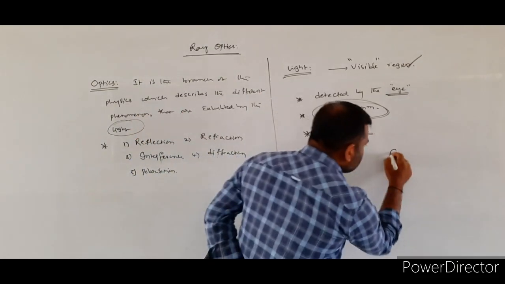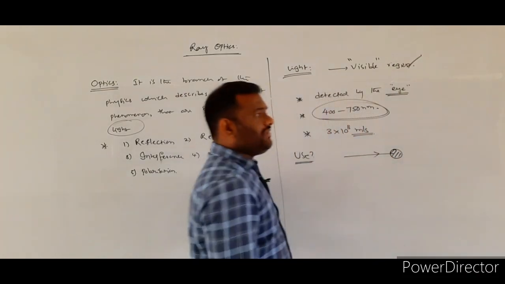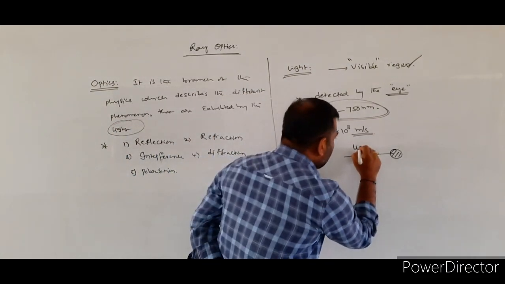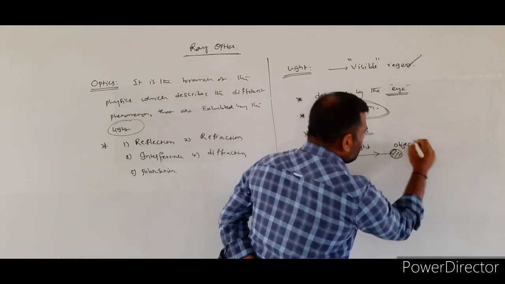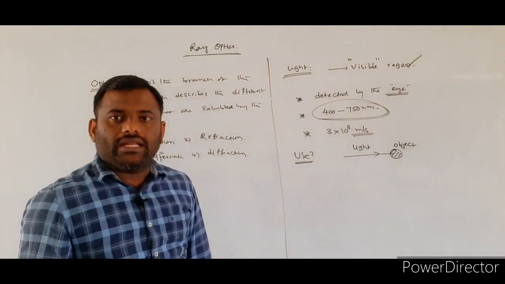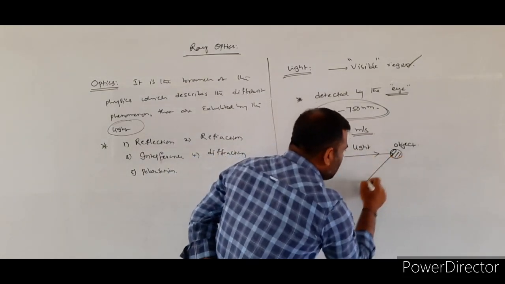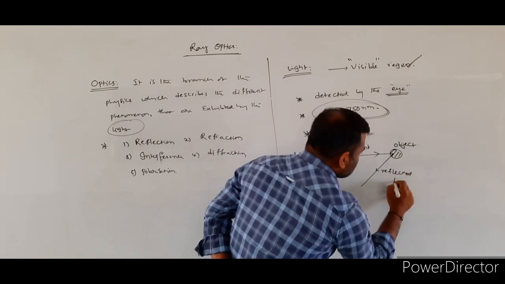Whenever you consider any one of the given objects, the light will be incident on the particular object. Whenever the light is incident on the particular object, the light rays will be reflected back. This is called reflected light.